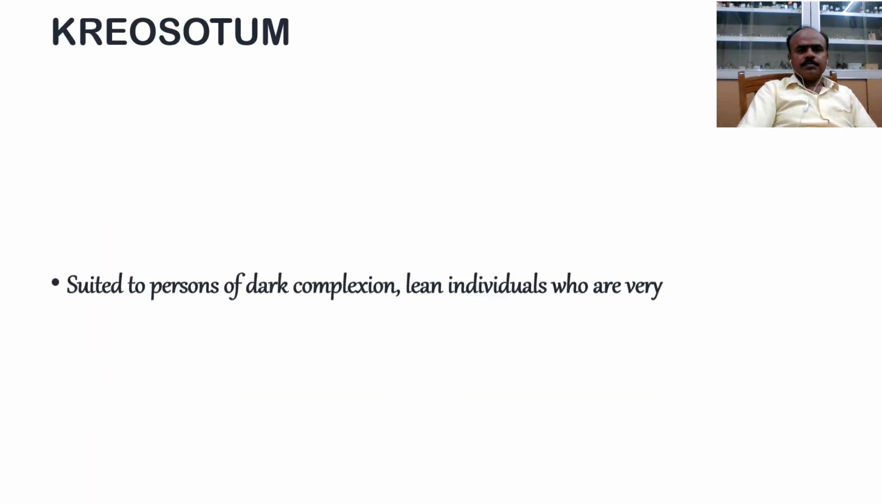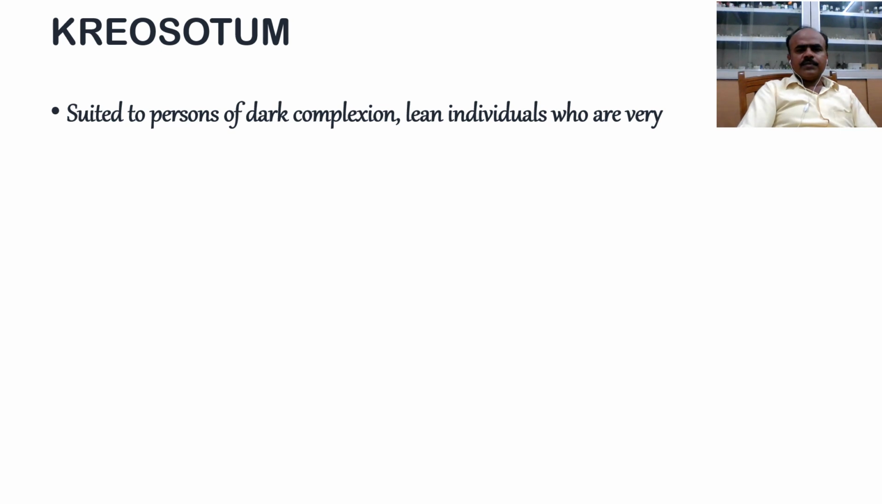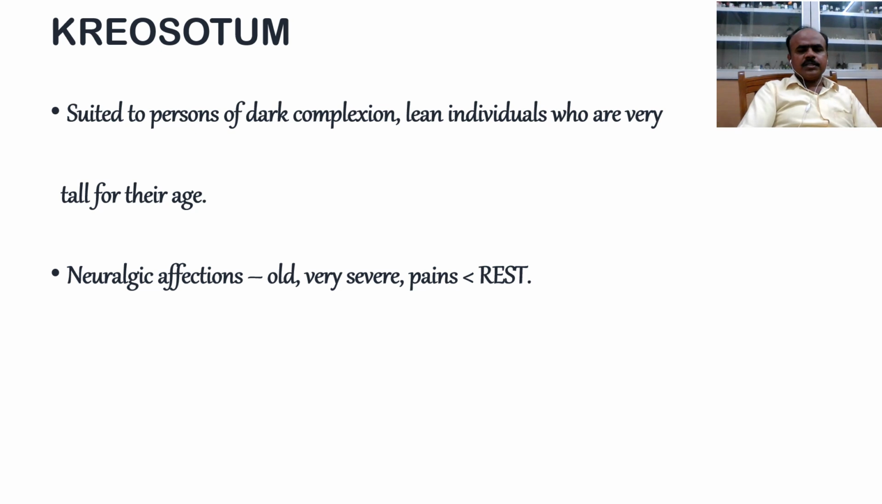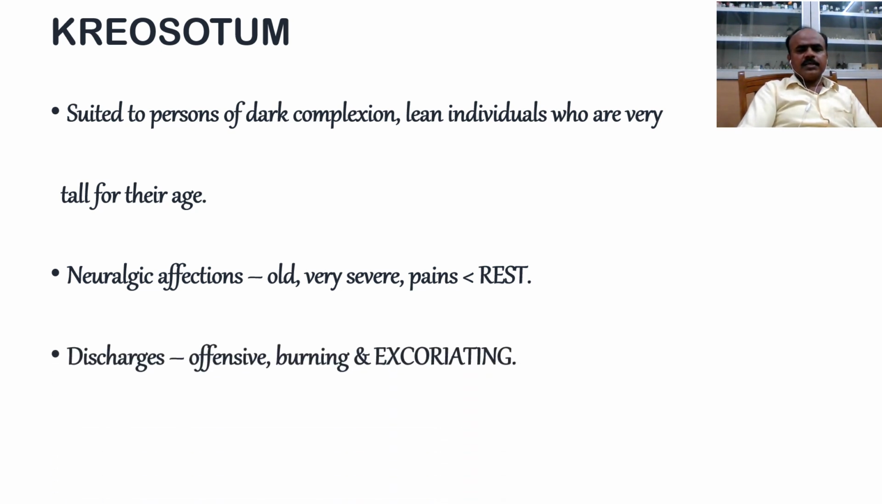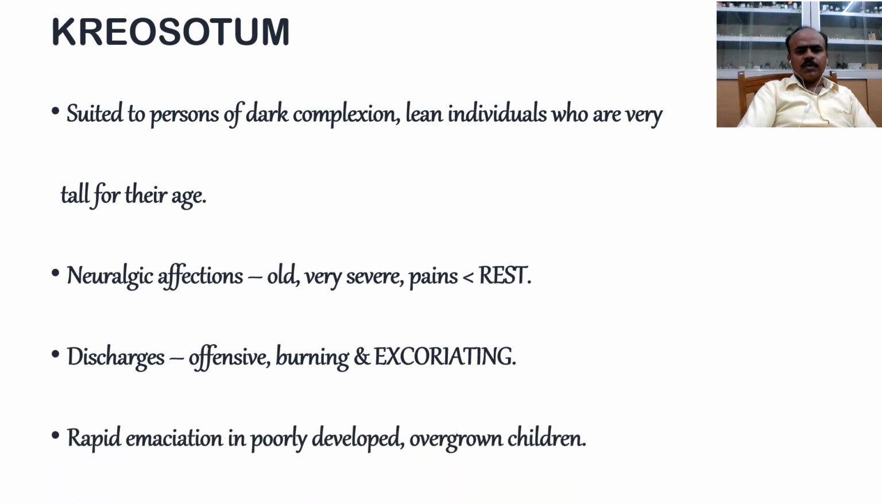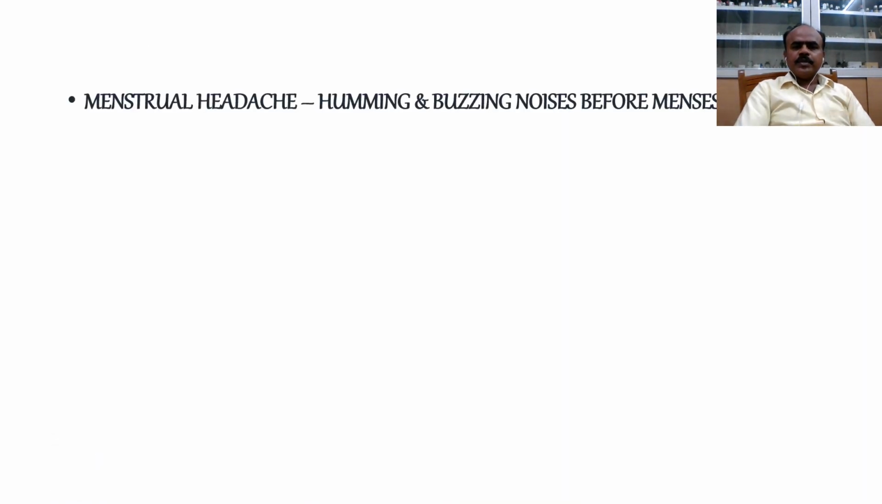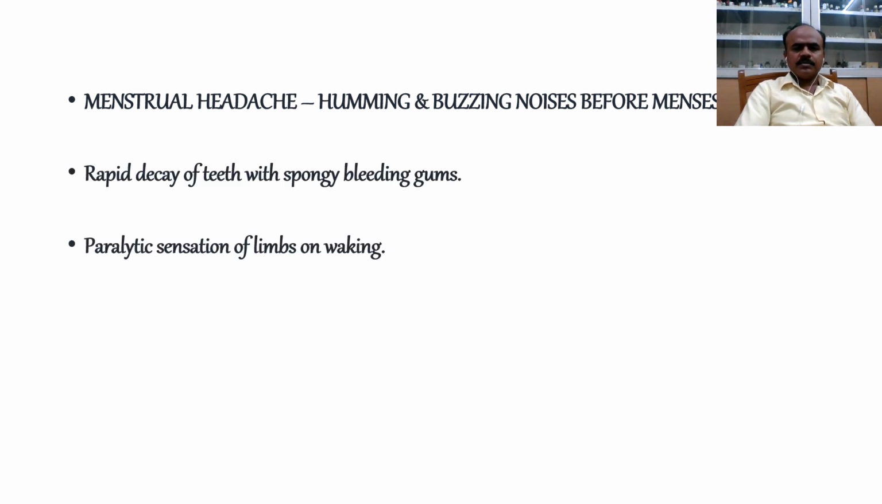Coming to creosotum, it suits persons of dark complexion, lean individuals who are very tall for their age. Neuralgic affections, old, very severe pains, aggravated by rest. Discharges, offensive, burning and excoriating. Rapid emaciation in poorly developed overgrown children. Menstrual headache, humming and buzzing noises before menses. Rapid decay of teeth with spongy bleeding gums.